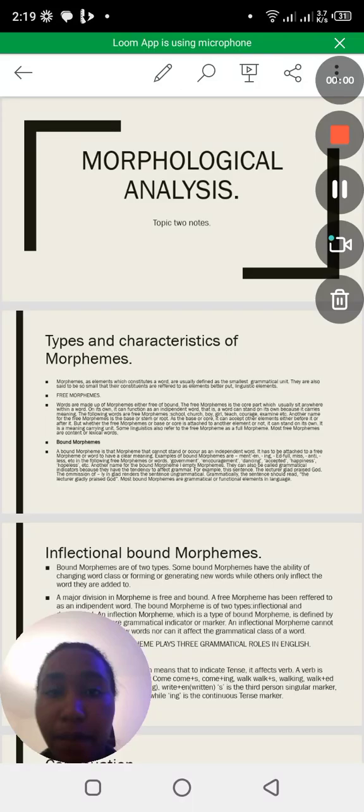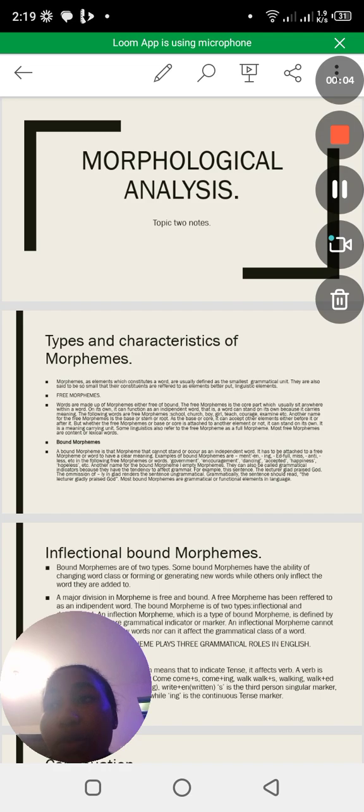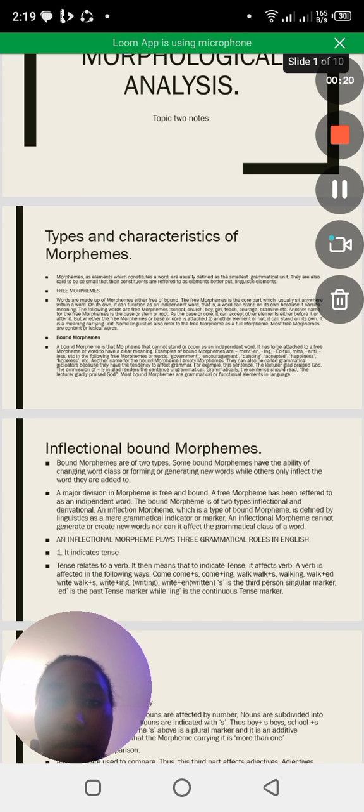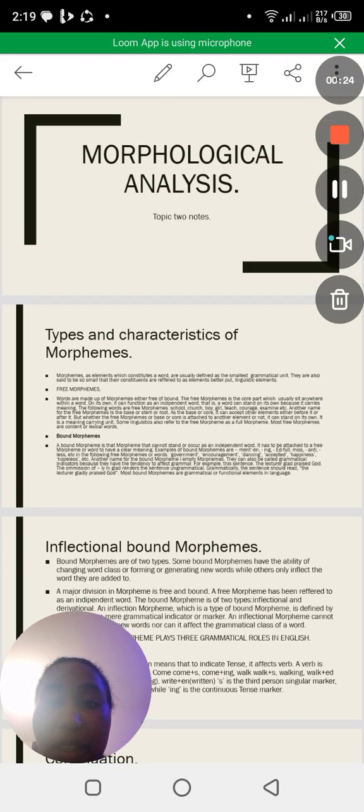So the next thing that we are going to look at is, now that we have seen the approaches and how we have integrated those approaches, as well as these are the features. The next thing is the types and characteristics of morphemes.